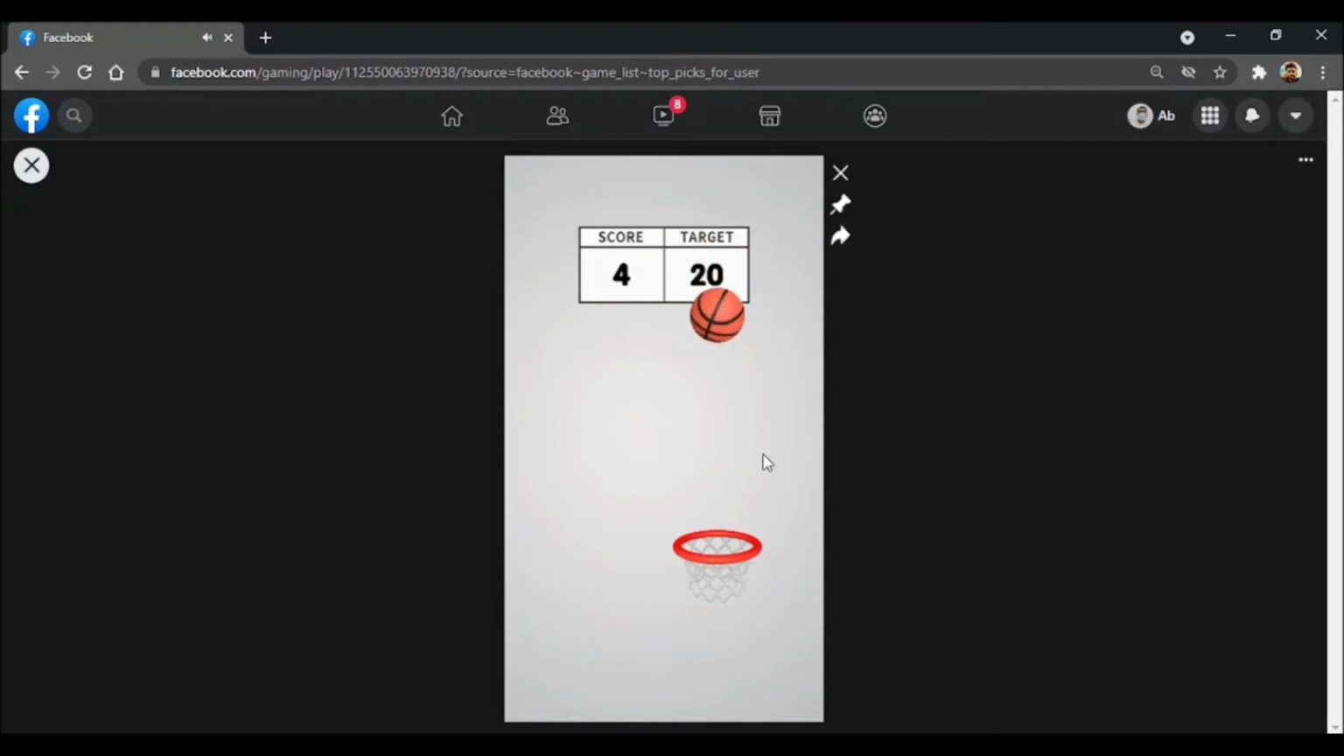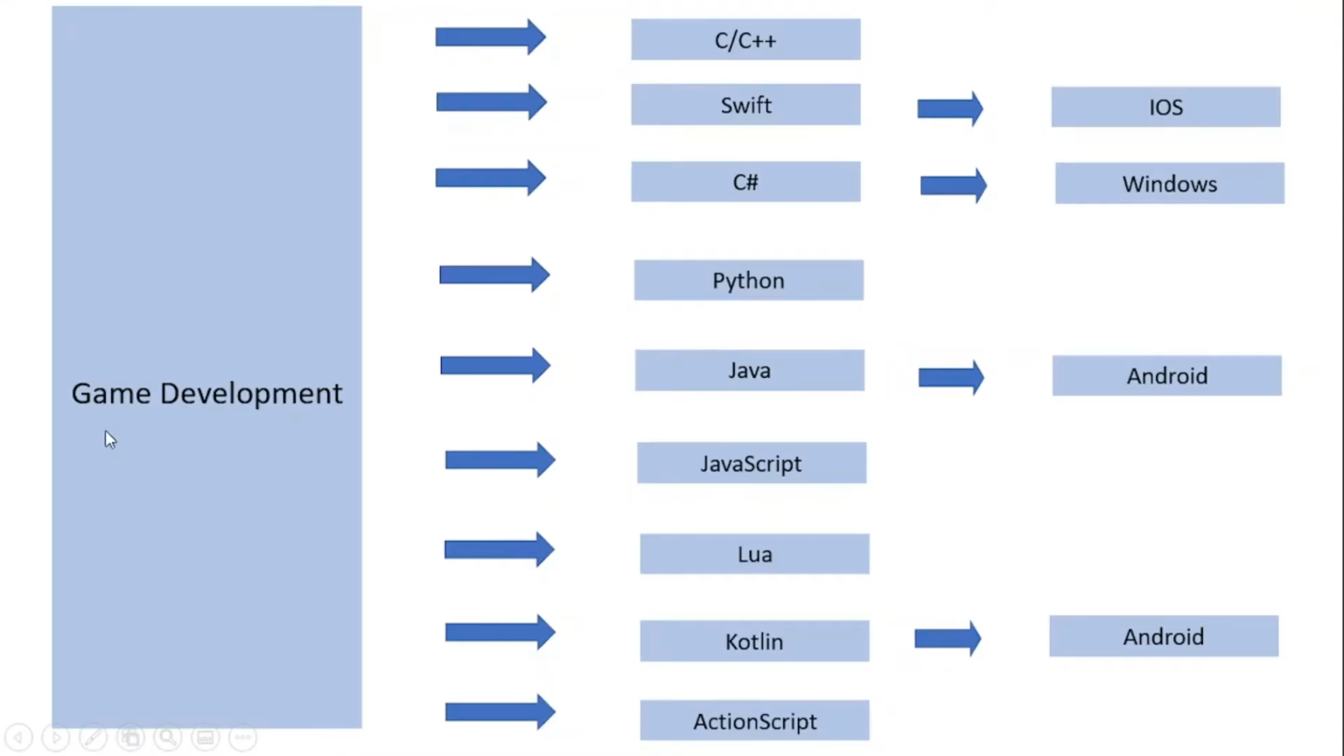So actually I don't want to play games here. Let me just close it. So guys, I have shown you a demo of what kind of JavaScript games you can develop, and believe me, you can develop a very good or interesting game in JavaScript.